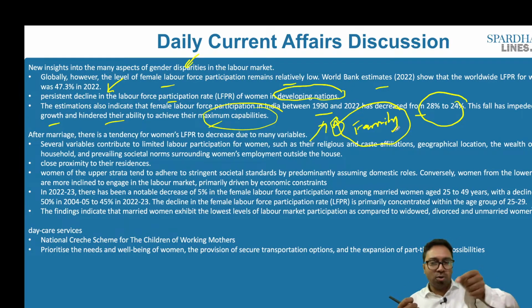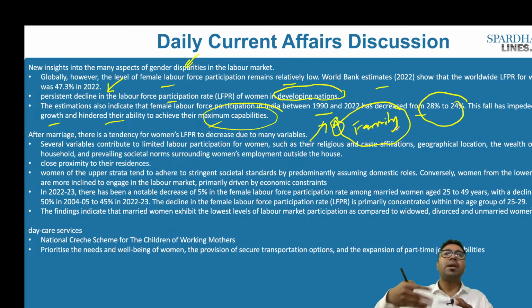So she is not allowed to work primarily because she has to take care of the family responsibilities. And after marriage, she may also become pregnant, and at the time of pregnancy, she will again not be allowed to work. She will not be allowed to take on responsibilities outside the house because she has to take care of herself as well as the fetus and the baby.